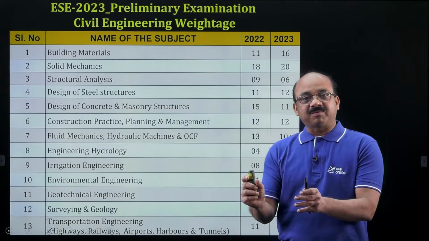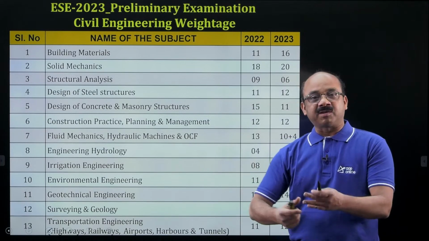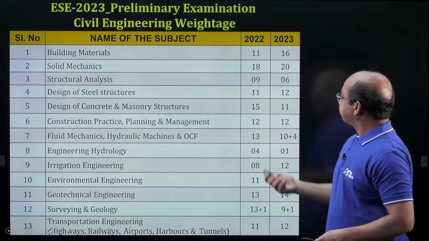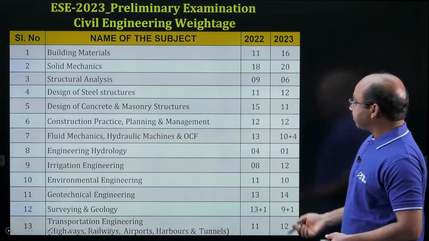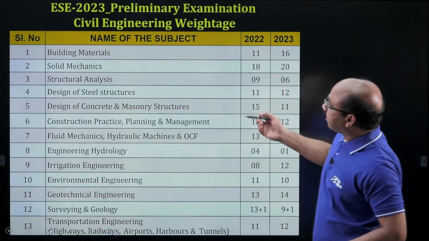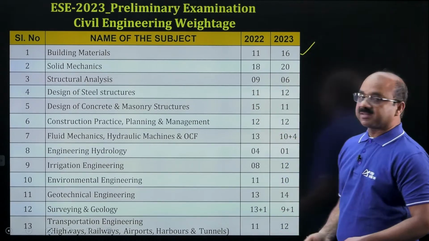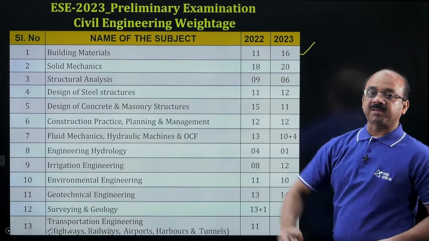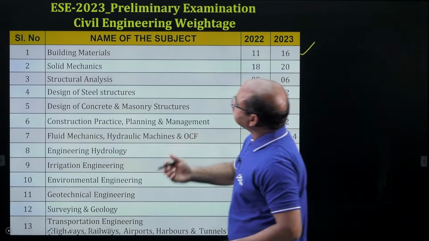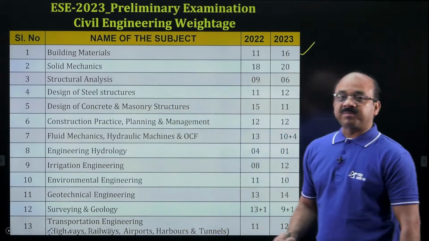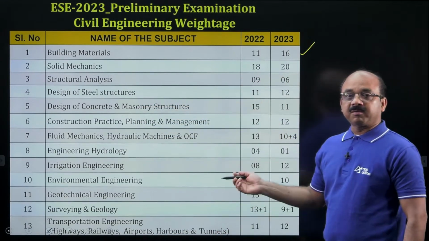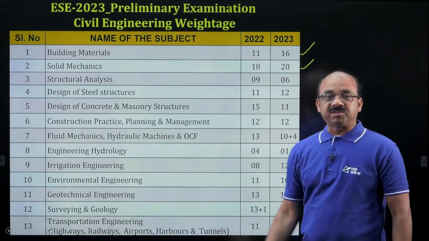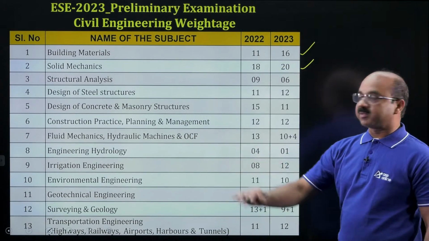If you have followed your preparation depending upon the weightage given in the previous years, definitely you may have an edge here. Some subjects are given very good weightage, like building materials, which is given good weightage compared to last year. And then solid mechanics, that is strength of materials, is given very good weightage in this ESE prelims exam. You can see 18-20 questions there. This year 20 questions, very good weightage compared to the other subjects.